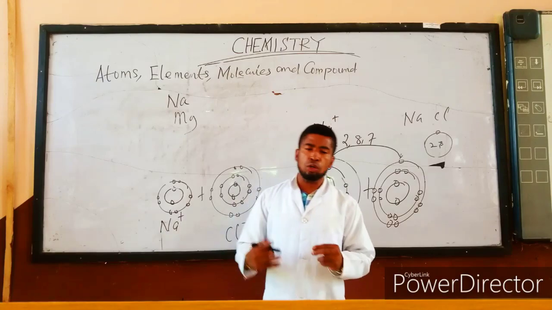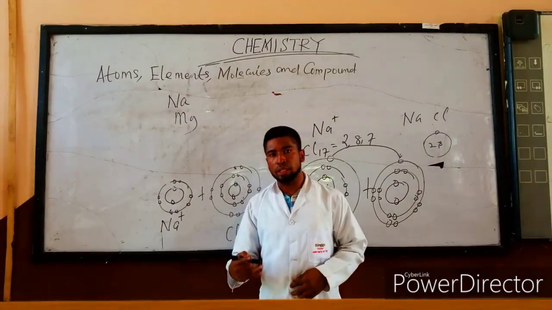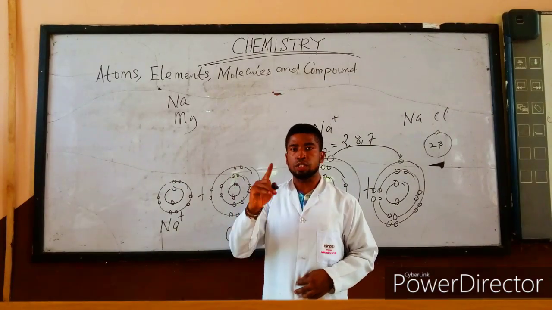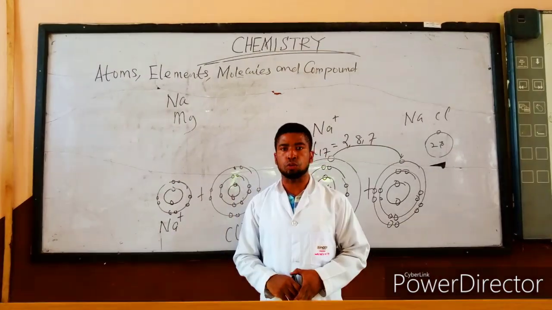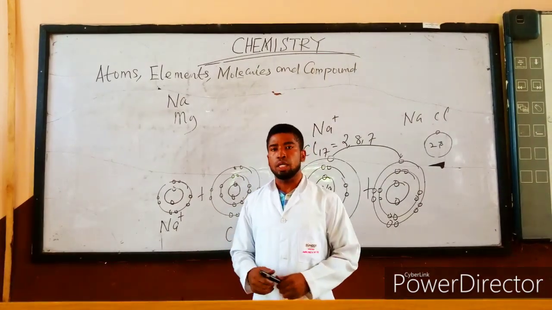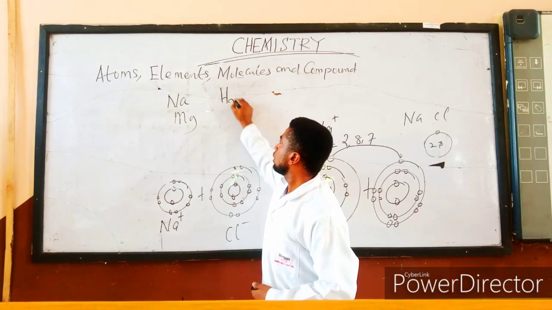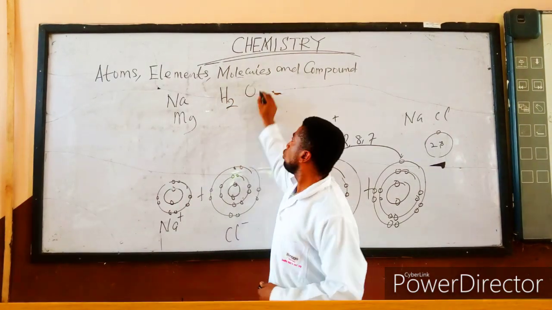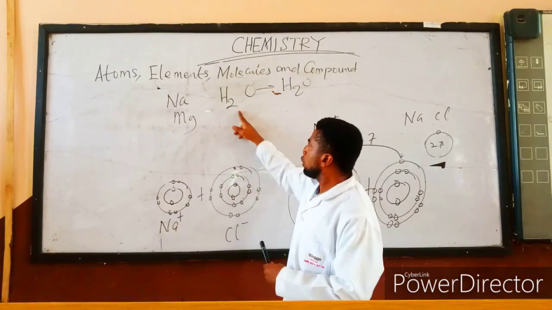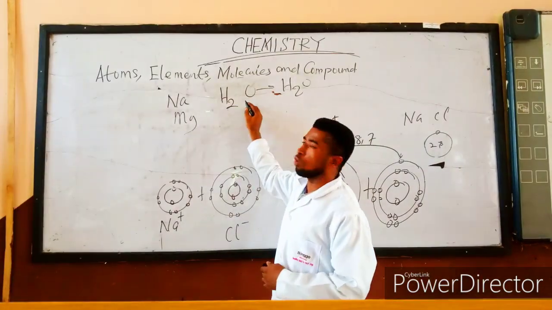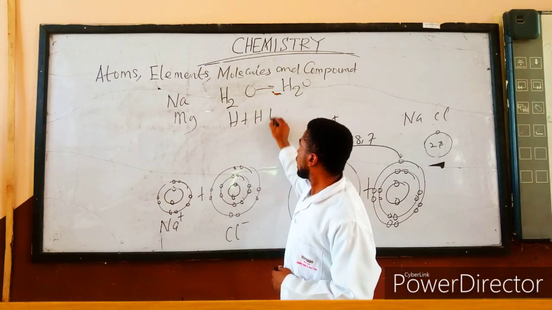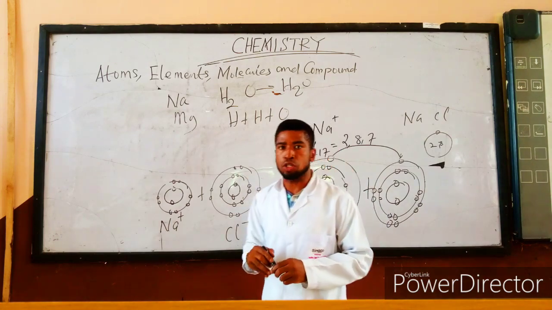Remember, the various atoms that are combining to form molecules, they combine in simple whole numbers. They always combine in a fixed ratio. For example, if I have hydrogen combining with oxygen to form a water molecule, you will discover that in this one molecule of water, I have 2 atoms of hydrogen and 1 atom of oxygen combining to form